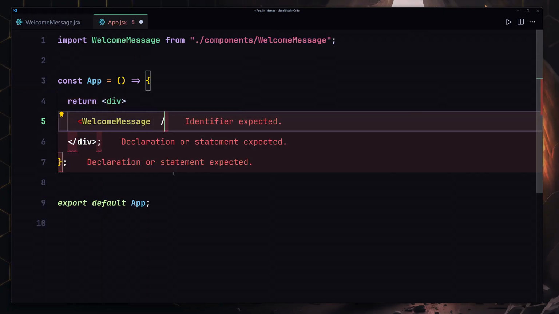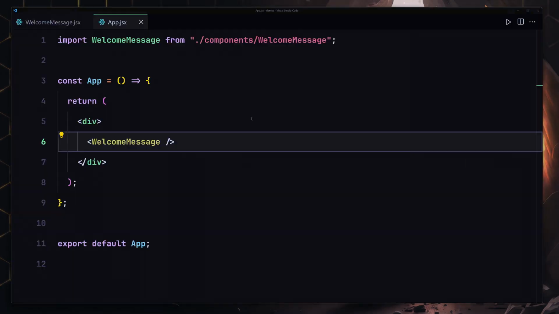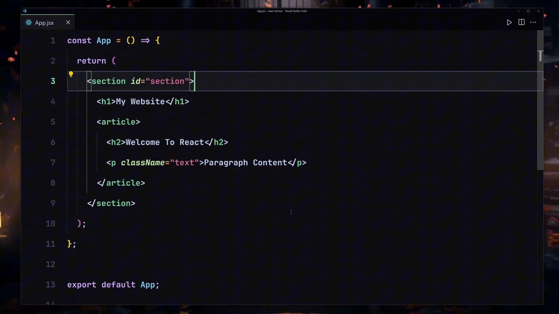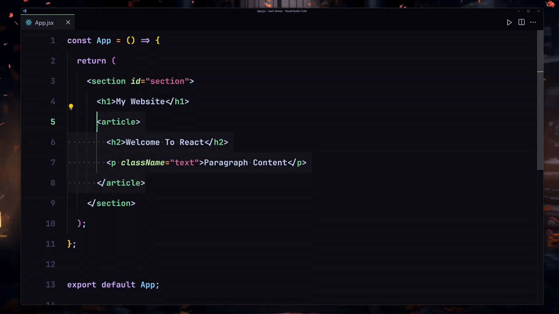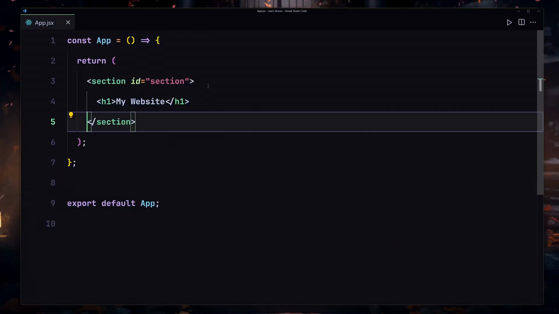Okay, so I'll just close there like so, save my file, and here you can see we are now getting hello world and also welcome to learning JSX. So yeah, that was our second challenge. Whenever you're working with JSX, there are a few rules that you have to keep in mind. I'm going to show you the rules, but first of all, I'm going to remove this article from here. I'm going to save my file, and here you can see we are now getting my website, which is looking amazing. So the first rule that you have to keep in mind is that